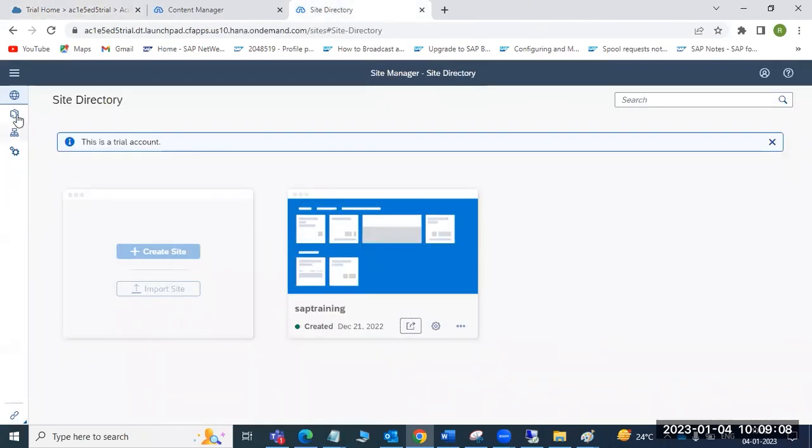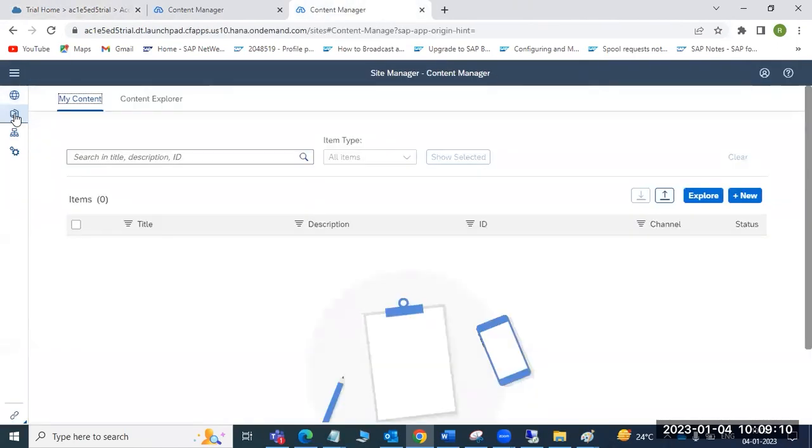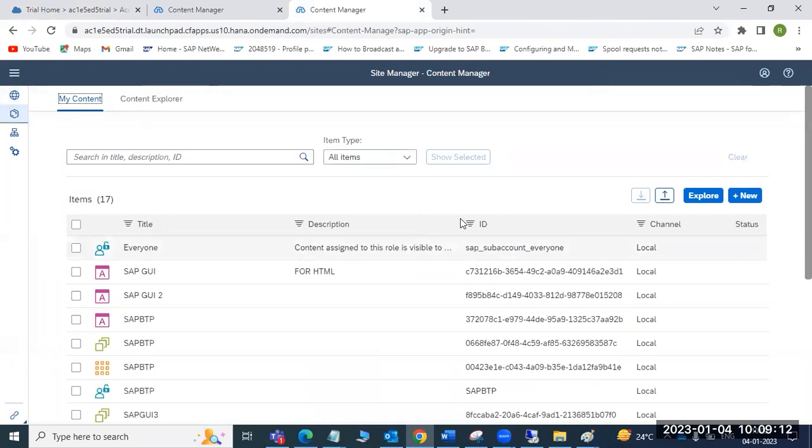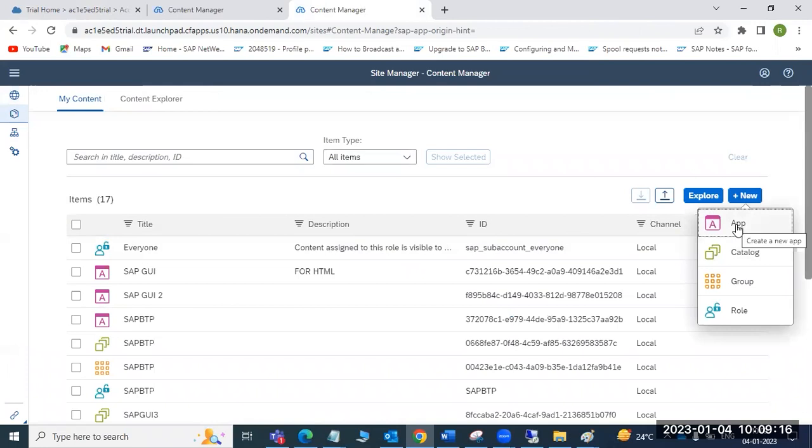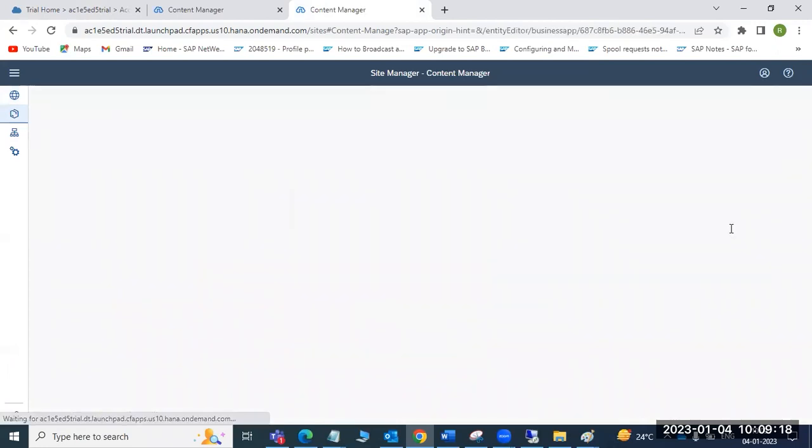Okay, you want to create the app, right? This is the site directory. You want to go to here. Here you have My Content. Just click on here. So, the app you want to create, just click on the app.